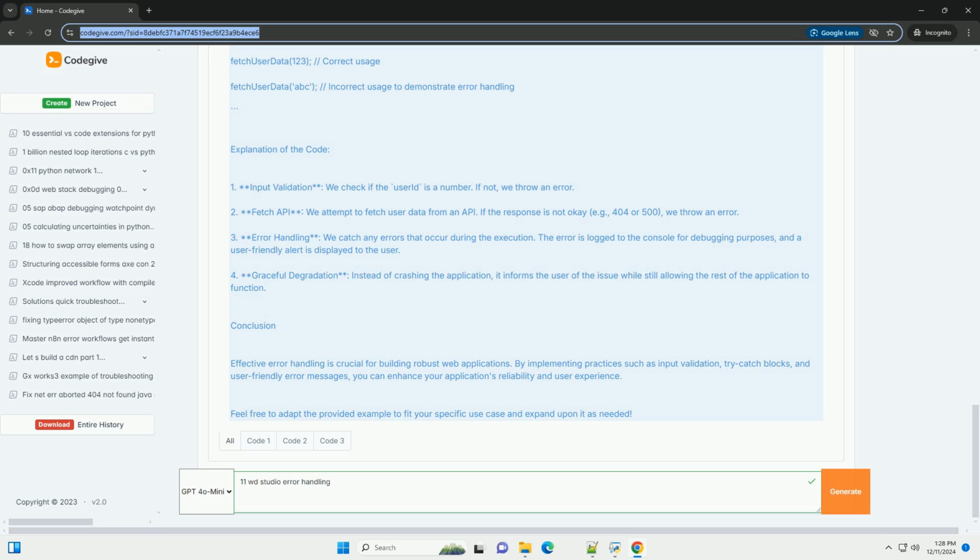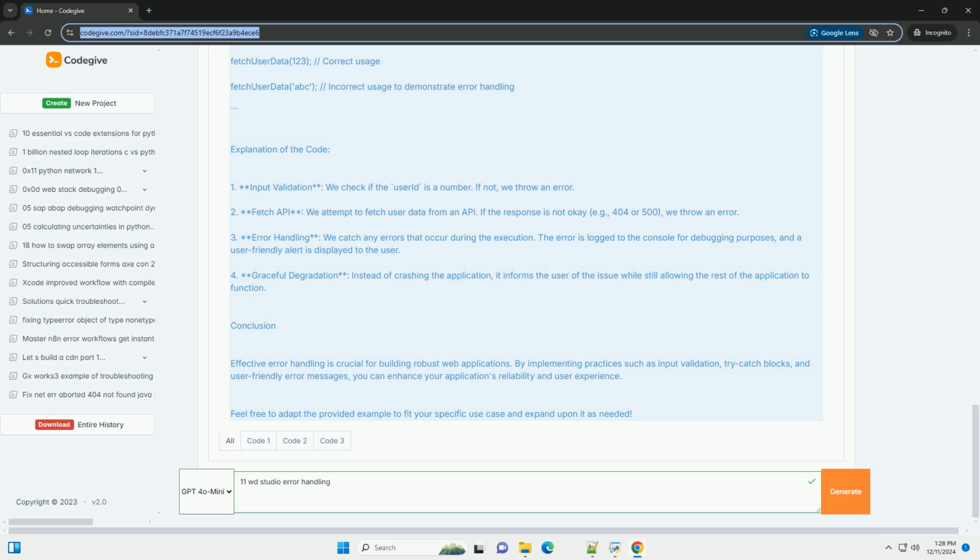Example code. Below is an example of error handling in a simple WD Studio web application using JavaScript. // Function to fetch user data. async function fetchUserData(userId) { try { // Validate the input. if (typeof userId !== 'number') { throw new Error('Invalid user ID. It must be a number.');